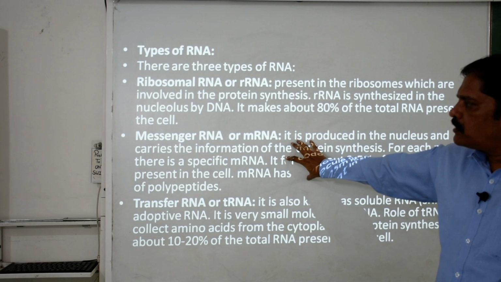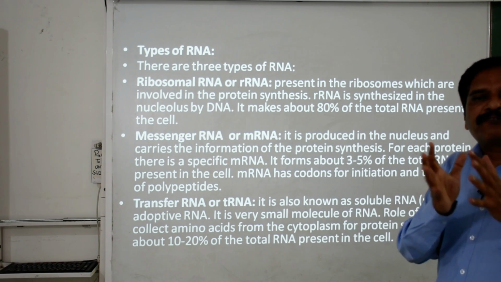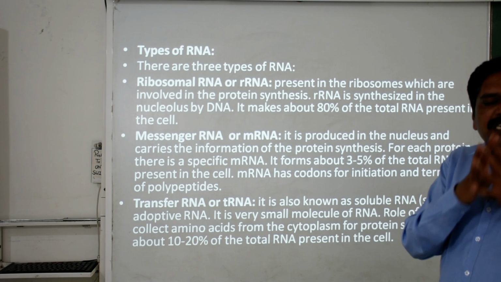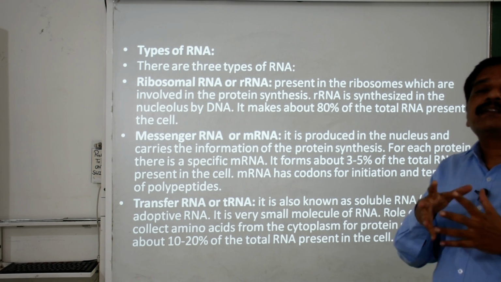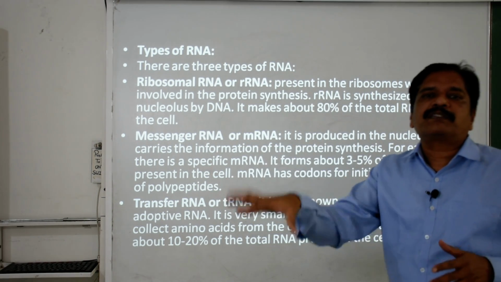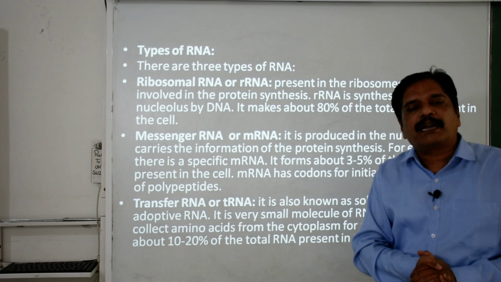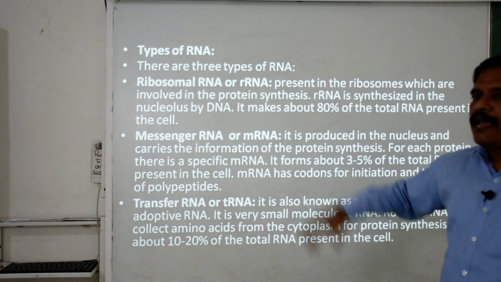Then we move over to the messenger RNA, mRNA. This is formed by the DNA molecule using it as a template, and is responsible to carry the message for the synthesis of a specific protein or polypeptide chain in the cytoplasm, that's why it is termed mRNA.